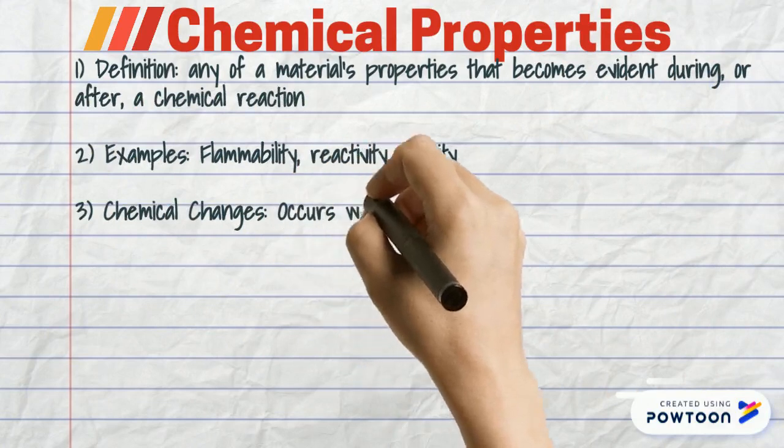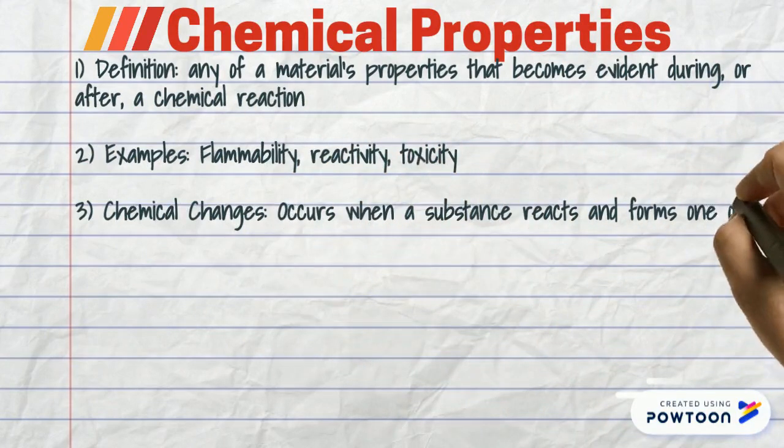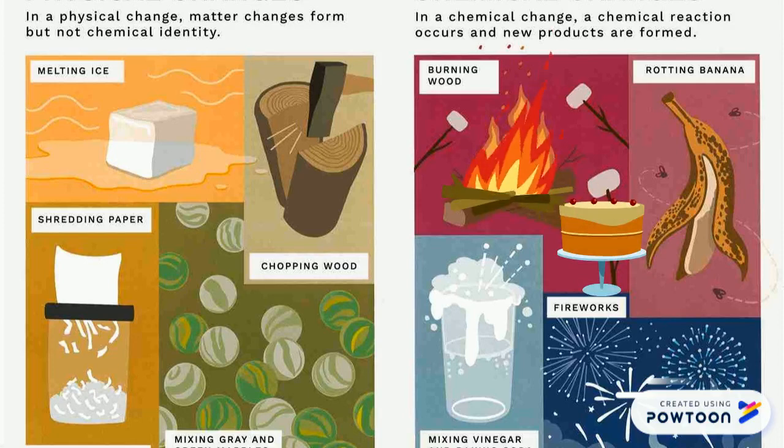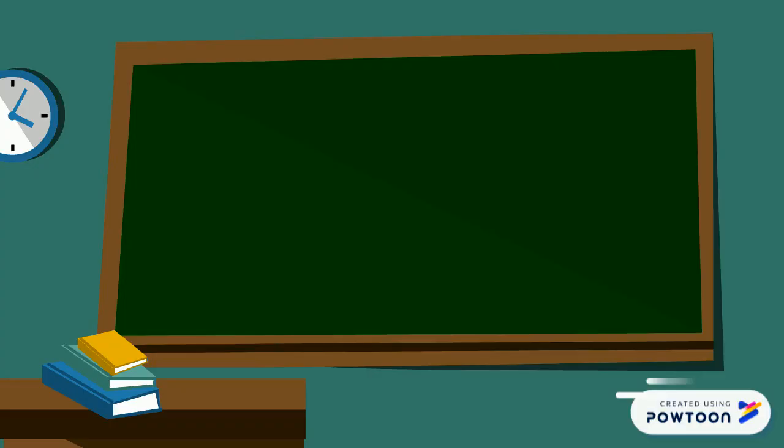So the substance changes. And a chemical change occurs when a substance reacts and forms one or more new substances. A chemical change would be like burning wood, something rotting, or making a cake. And a physical change would be like melting ice or chopping wood, where the substance remains the same after.